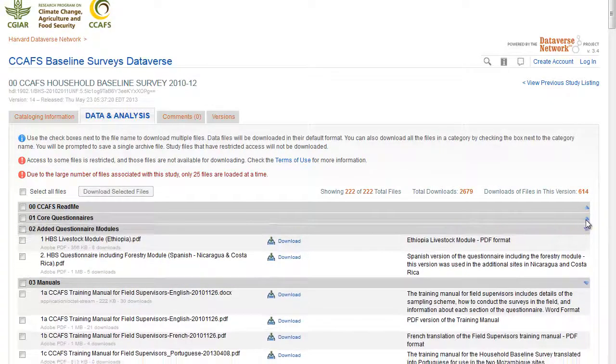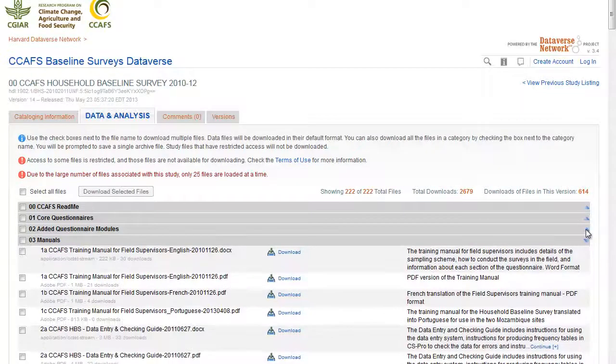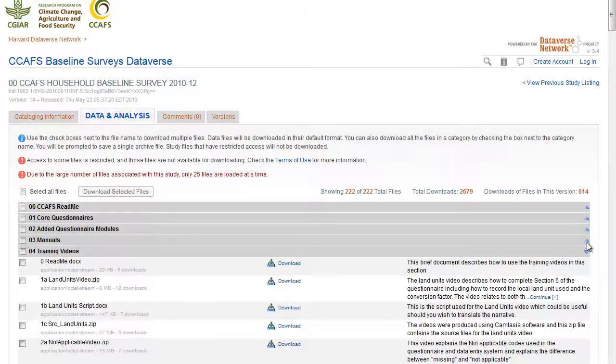more logical way. Thus we have the core questionnaires, including translated copies of the questionnaires. Added questionnaire models, for example the livestock module used in Ethiopia. Manuals, include the field worker training manual, data collection manual, etc. Training videos. These are how to complete parts of the questionnaire and data entry system.